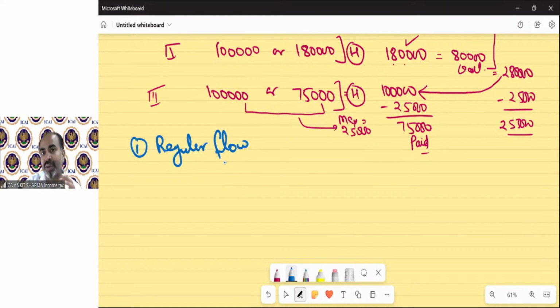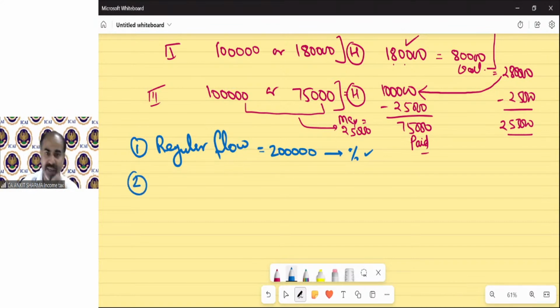It does want that there must be some tax collection from the persons earning high, those who are able to pay tax. So there will be a regular flow. Upon this 2 lakh rupees, government will give you credit after 1 or 2 or 3 years, in the year in which your normal tax is going to be higher than the MAT tax, AMT tax. Till then, the government can claim the interest benefit. They are going to return it after 2 or 3 or 4 or 5 years, but till that date, the department will earn the interest benefit on it. That is going to rest with the income tax department, so there will be an additional income for the department.